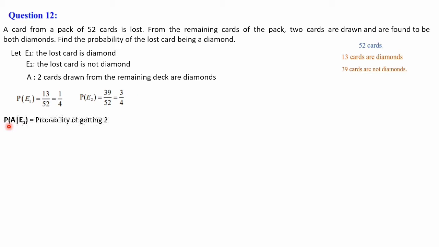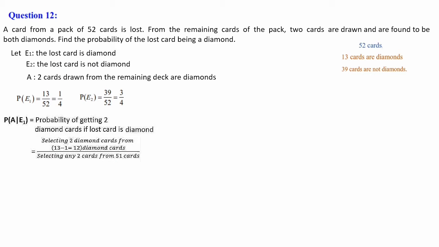Next is P of A given E1. A given E1 in the sense the probability of getting two diamond cards if the lost card is diamond. P of A, here it is mentioned two cards we are drawing from the deck of cards are diamonds. So probability of choosing two diamond cards given that the lost card is diamond.